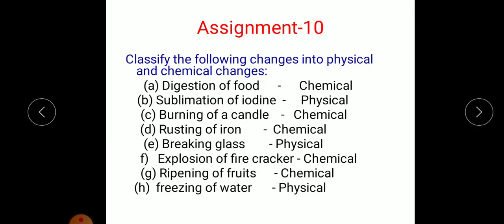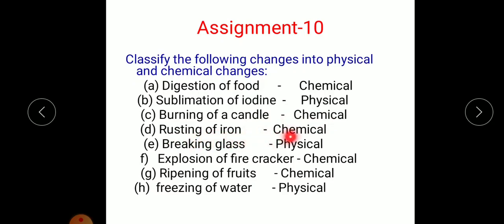The second question I gave you was to classify the following changes into physical and chemical changes. Those who have made mistakes, just correct them by looking over here. Digestion of food is a chemical change. Sublimation of iron, it is a physical change. Burning of a candle, chemical change.